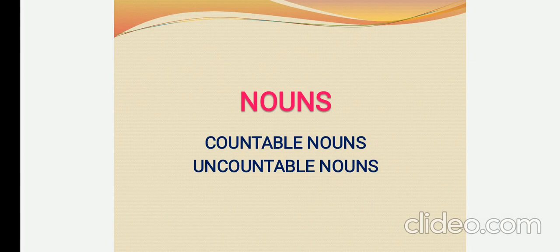Today we are going to learn about the types of noun. So there are two types of noun. One is countable noun and another one is uncountable noun. We are going to see about this type of noun in a detailed manner. Let us enter into the topic.